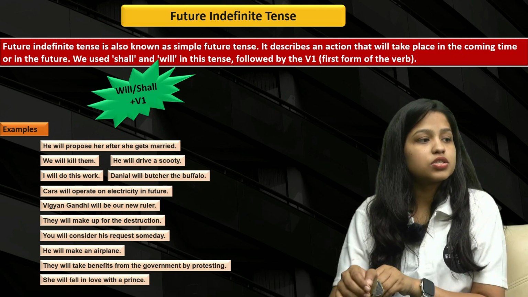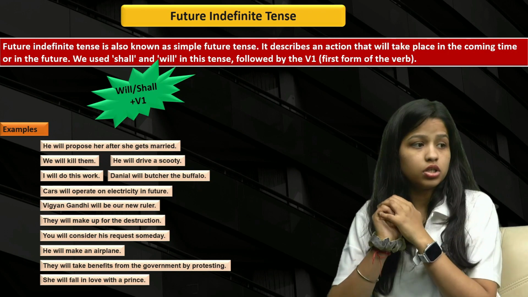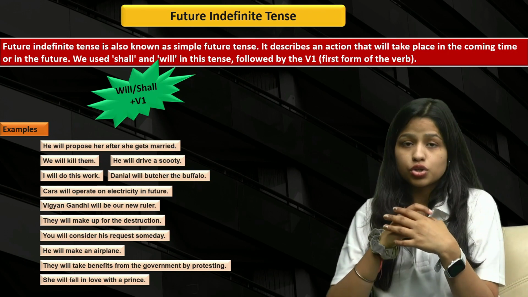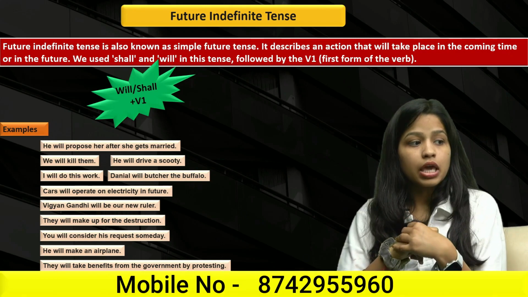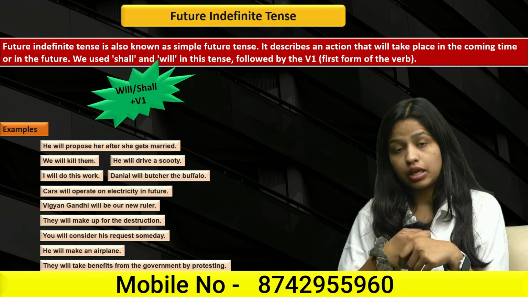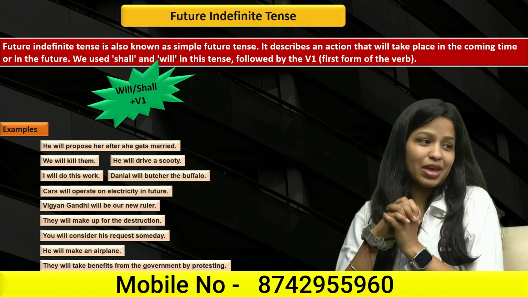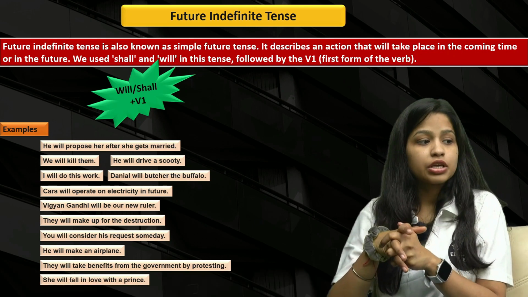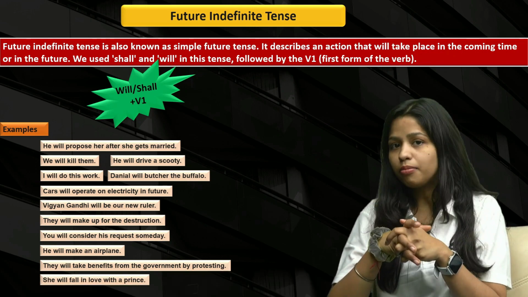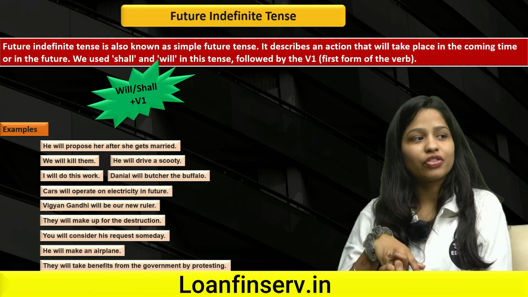Next up we have, Vigyan Gandhi will be our new ruler. They will make up for the destruction. You will consider his request someday. He will make an airplane. All the best for him. Next up we have, they will take benefits from the government by protesting. She will fall in love with him. That's a cute one. I hope now this is clear for you.